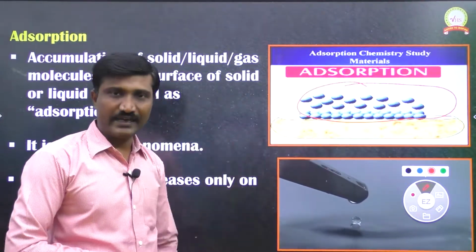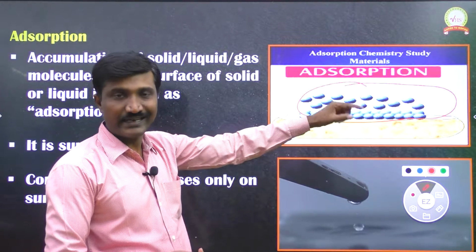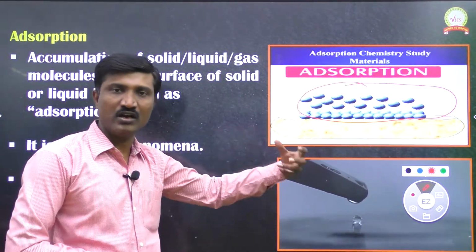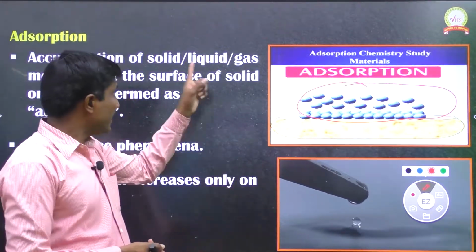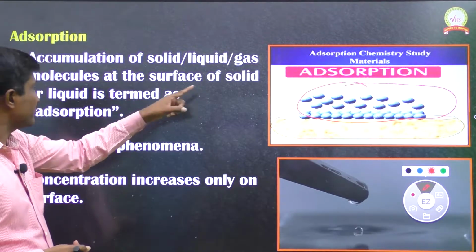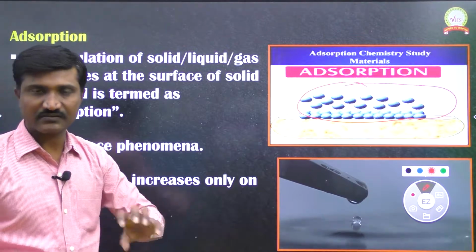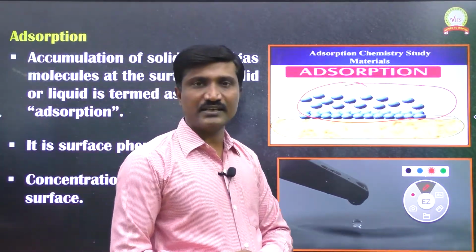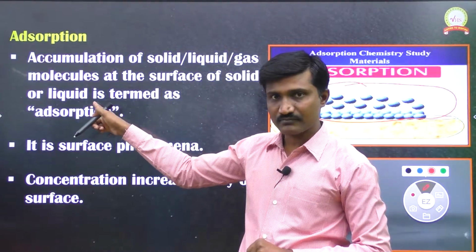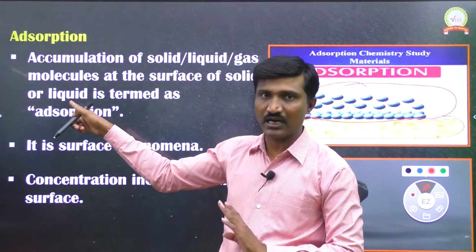In some cases a liquid comes and occupies the surface. In some cases gas comes, and solid particles come and occupy the surface. So the accumulation of solid or liquid or gas molecules at the surface of a solid or liquid is termed adsorption. Just now we discussed we can't express a surface for a gas. That's why here we can't take the gas term. On the surface of a solid or liquid only we have to take, but not gas.